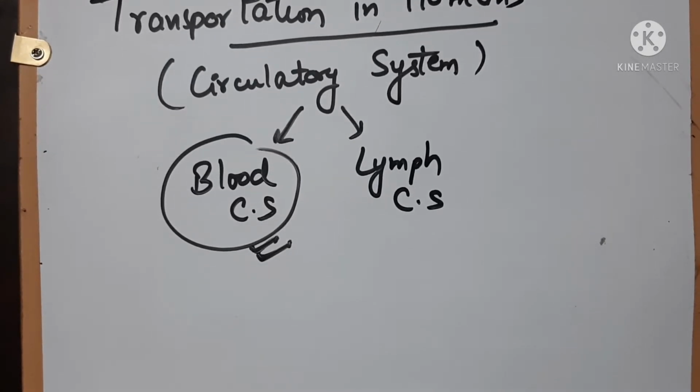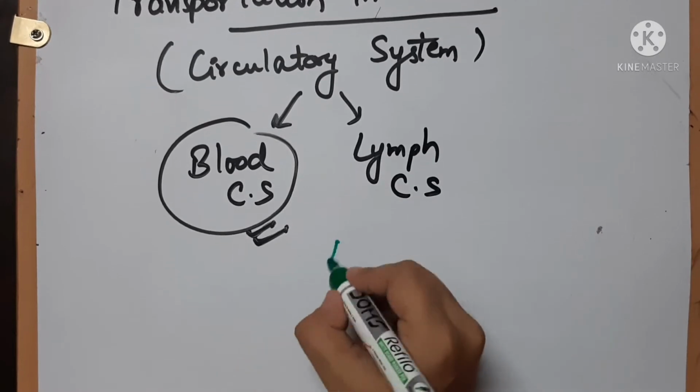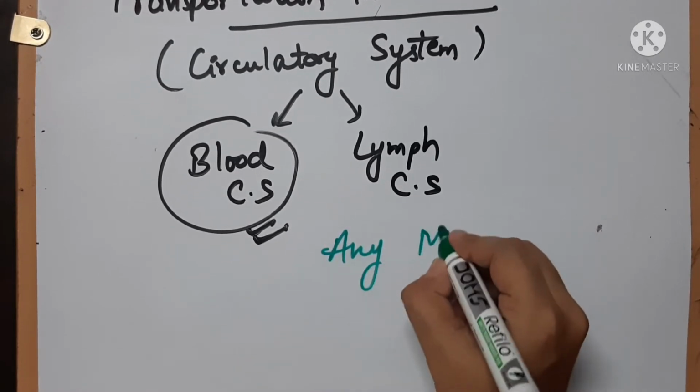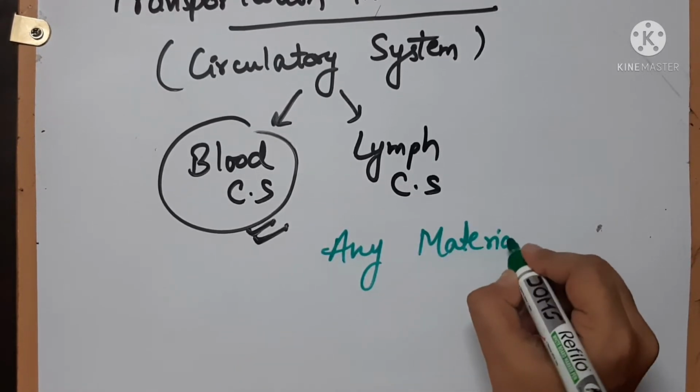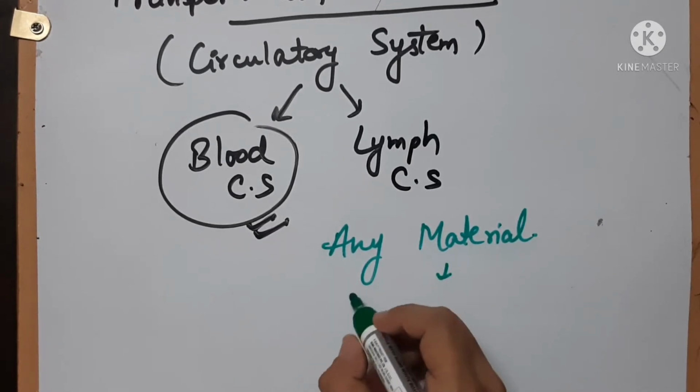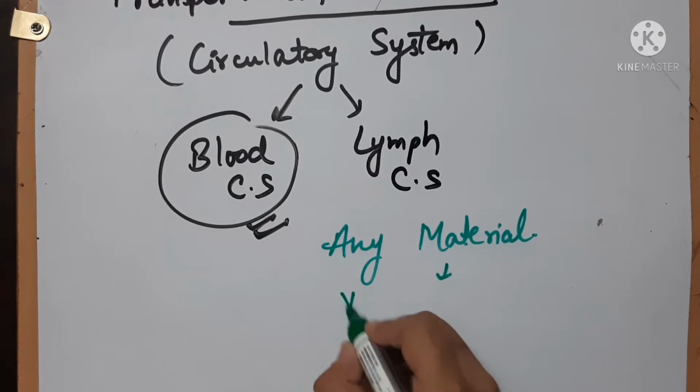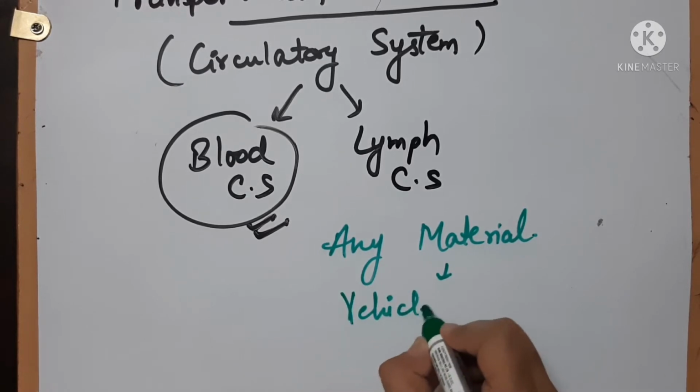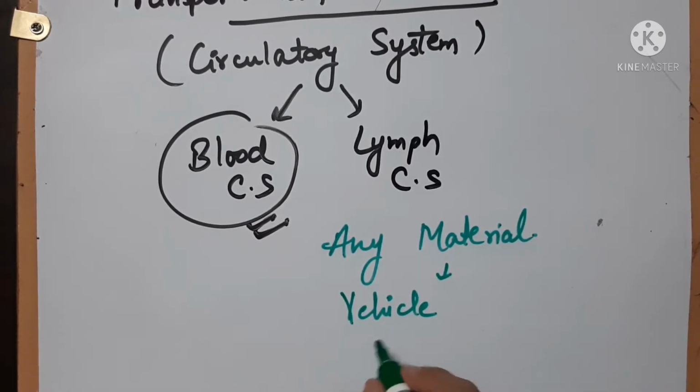If we consider any material in our day-to-day life that we need to transport, that material will be transported with the help of a vehicle from one place to another, right? And that vehicle will be driven on the roads.